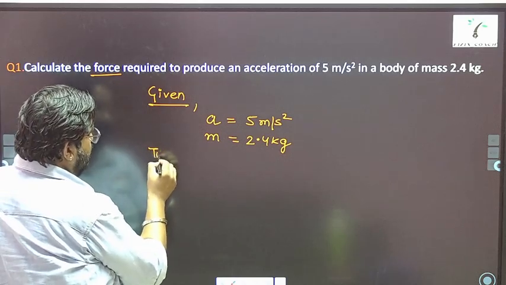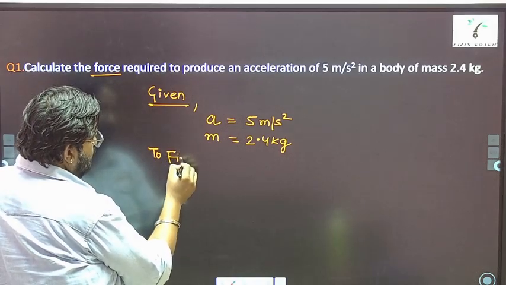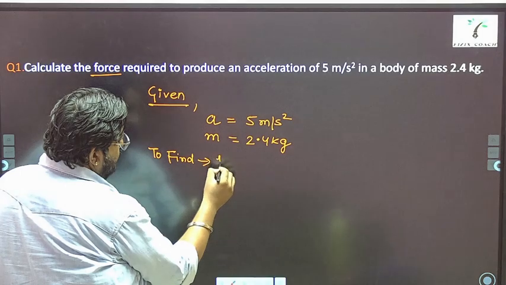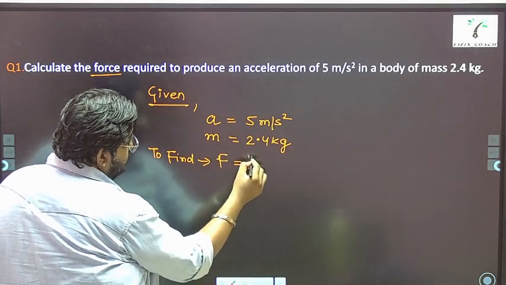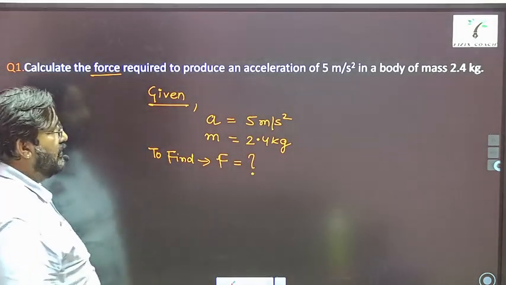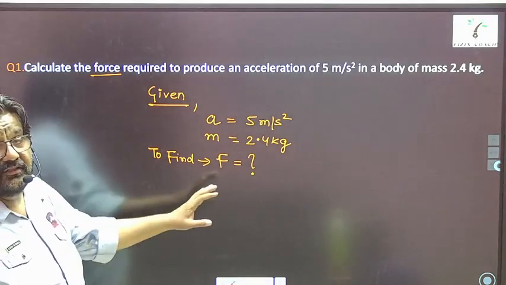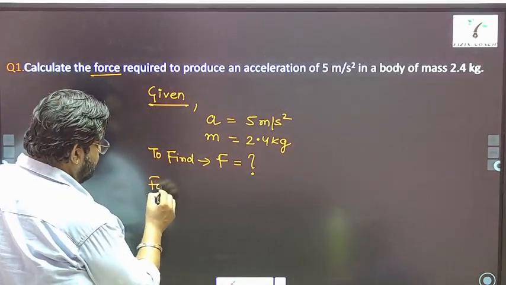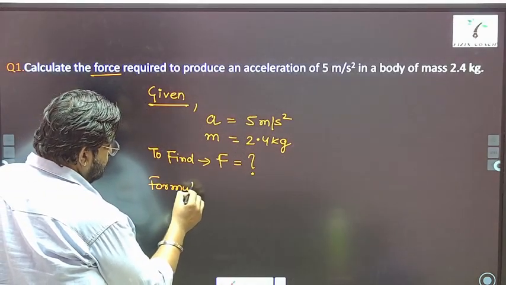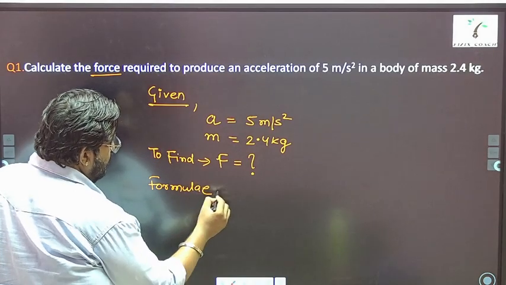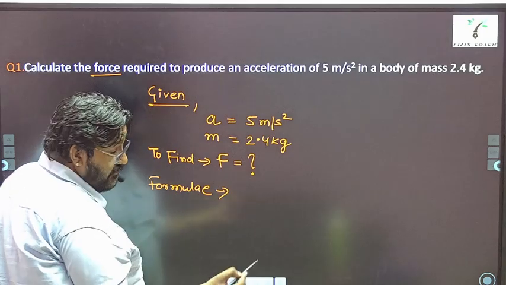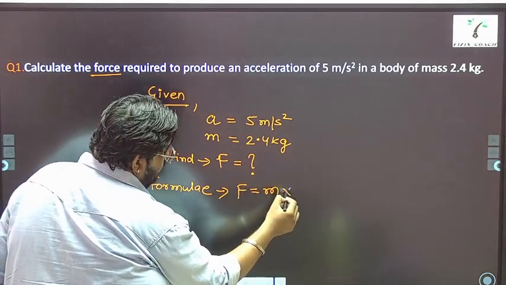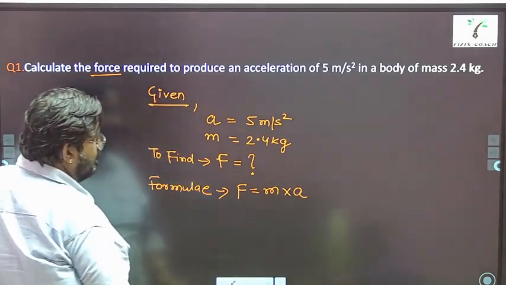So to find is what? You have to find the force. Right? When you have written this, we know we need to find the force. And formula used? What formula is there for force? Force is equal to mass multiplied by acceleration.